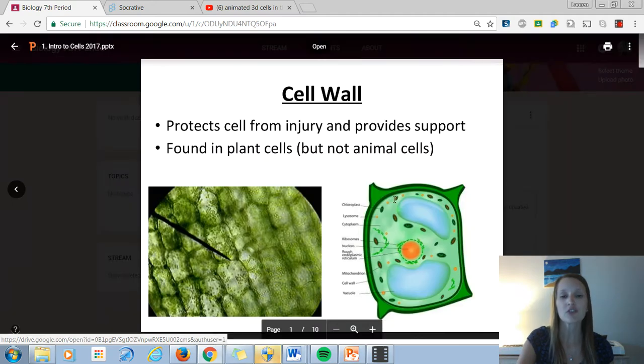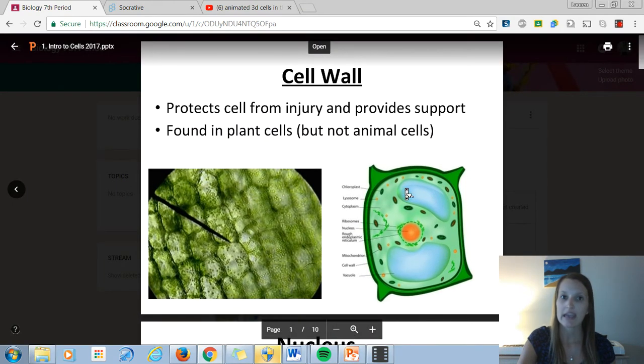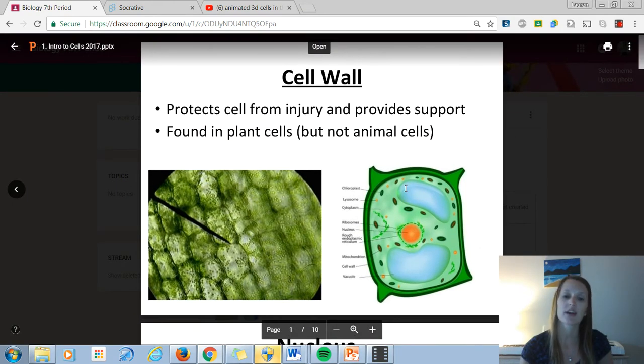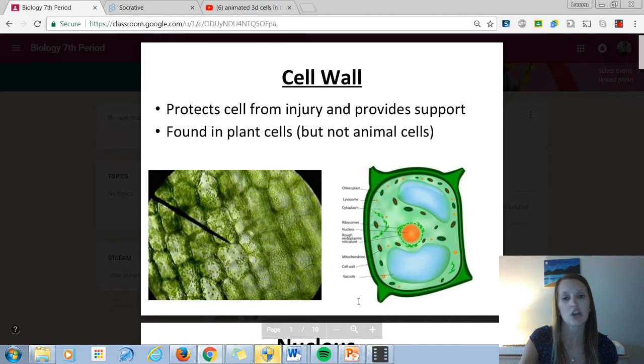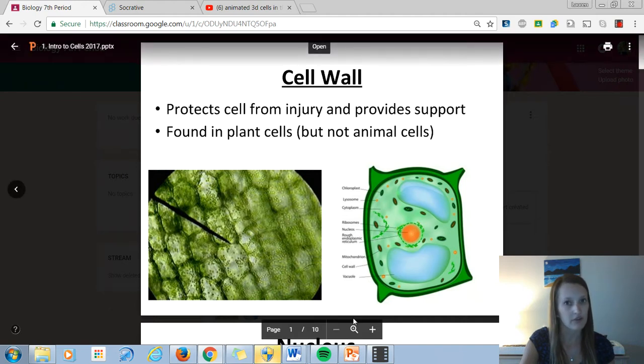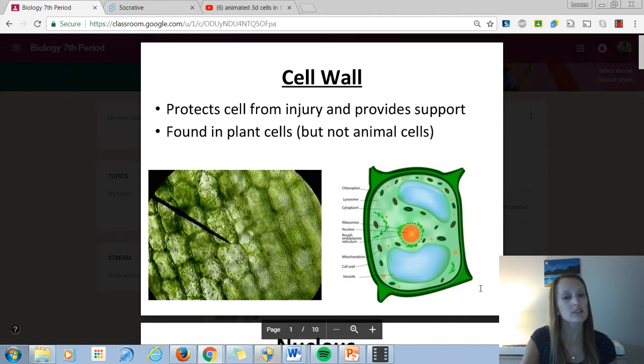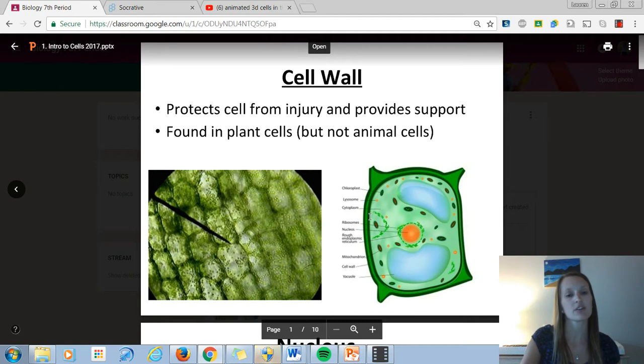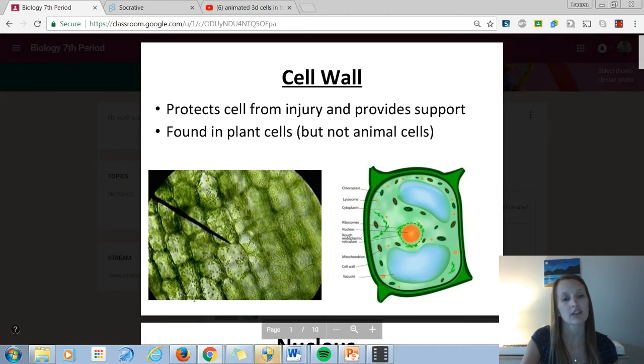So for these top 6 organelles, here we go. The first one is a cell wall. And in middle school, I know that you learned a lot from pictures that look like this one on the right, that look like a cartoon version, a very simplified version. We are still going to look at those sometimes, but I want to start looking at what cells look like in real life, because there's such a huge variety. It's really amazing, all the types of cells found in different organisms.